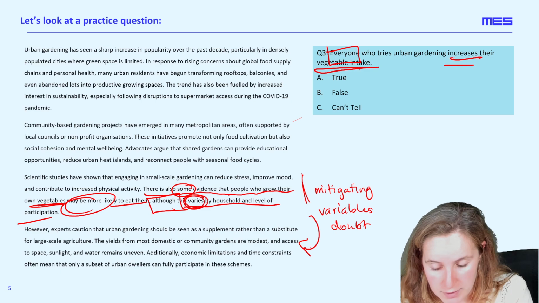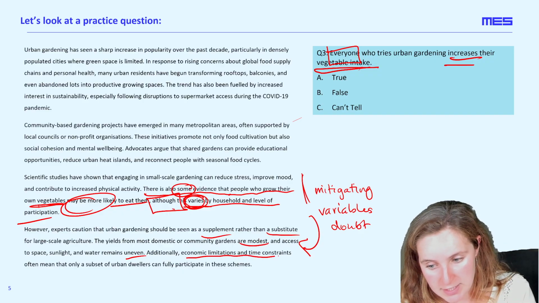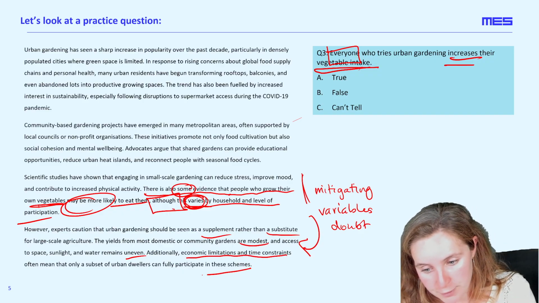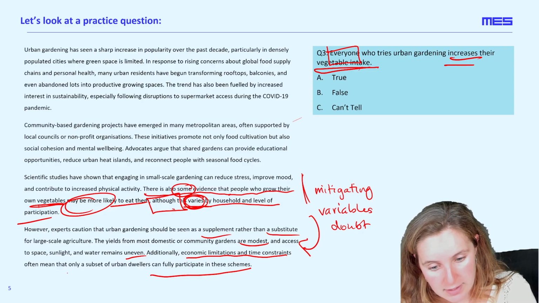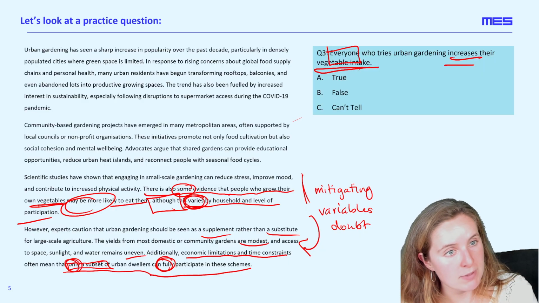And this carries on in the next paragraph when we see that it's suggested to be a supplement, that the yields are uneven and modest, and that there are still limitations, so not everyone can fully participate. In fact, only a subset can participate. Notice another definitive word, can fully participate here, which means that not everyone is participating the same way.